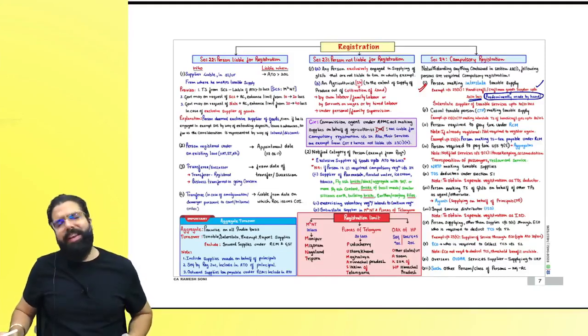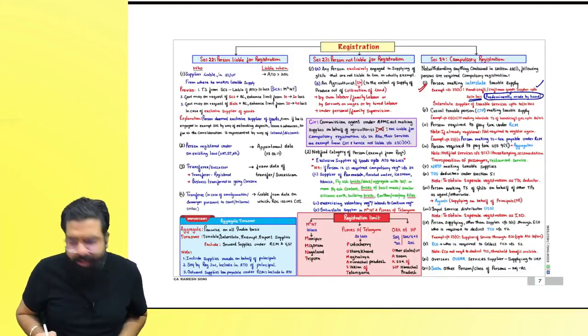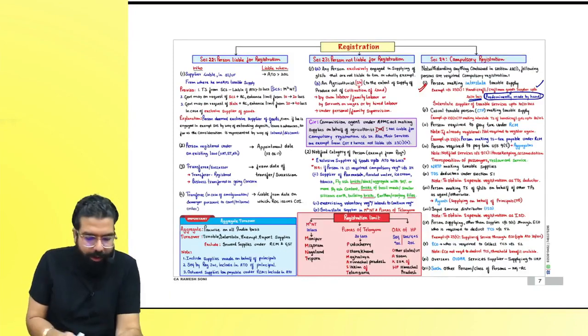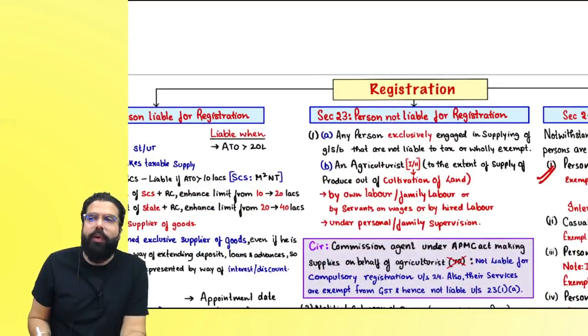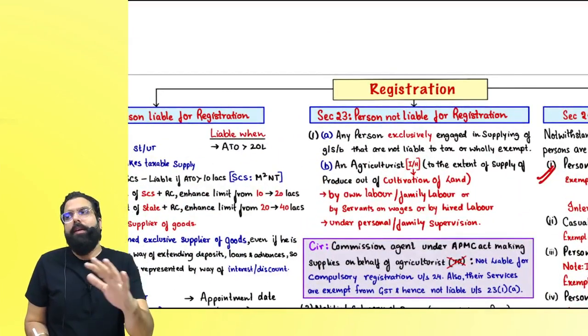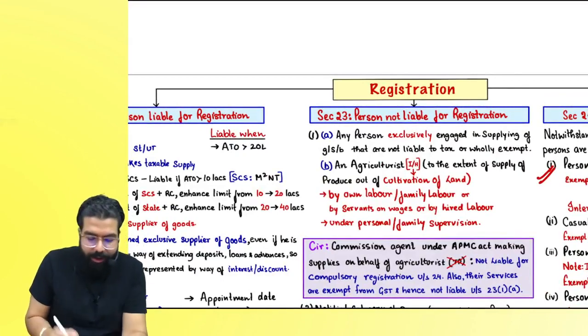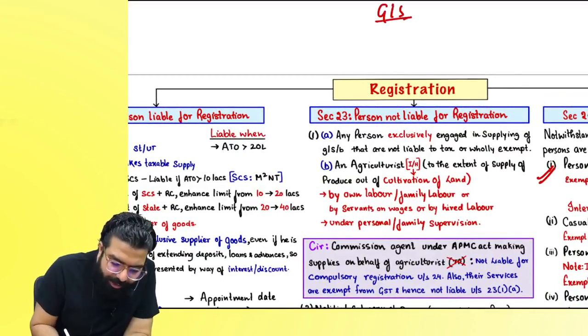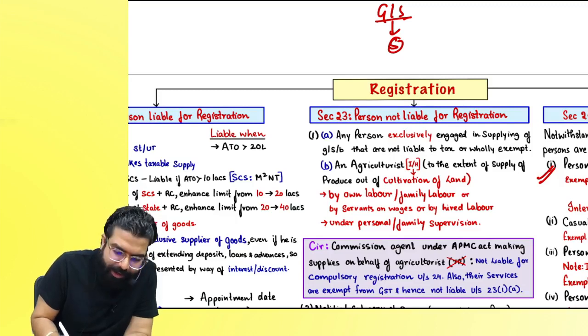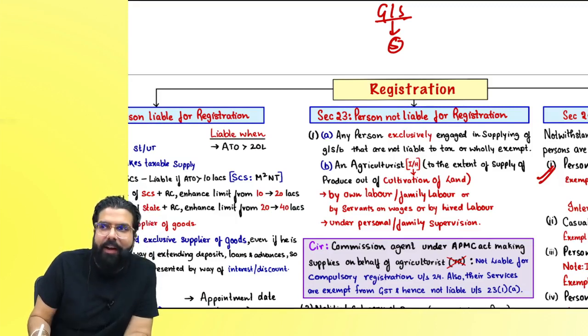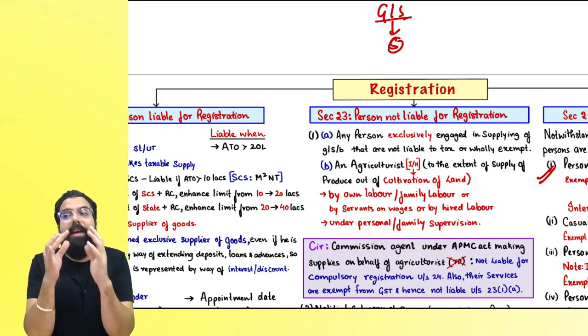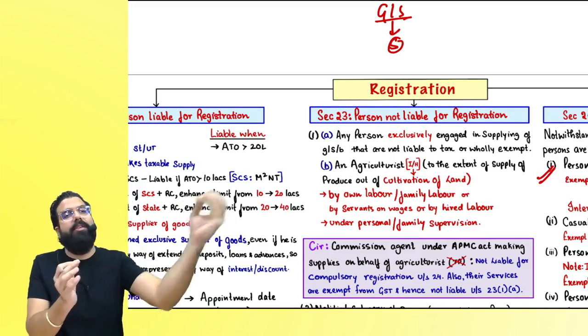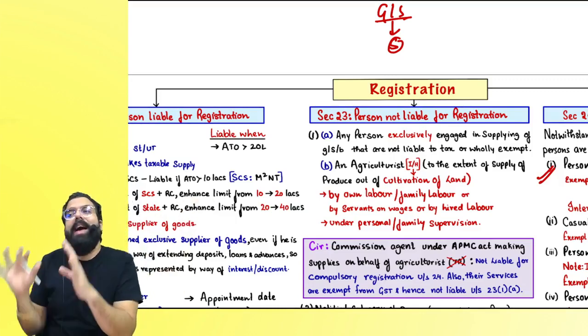Chalo students, let's start our revision with the chapter of registration today. Registration, section number 22 till section number 30. Whenever goods or services are supplied, the supply can be either interstate or intrastate. Whenever supply is inter or intra, GST will be levied. Once GST is levied, it has to be collected and paid by a taxable person.